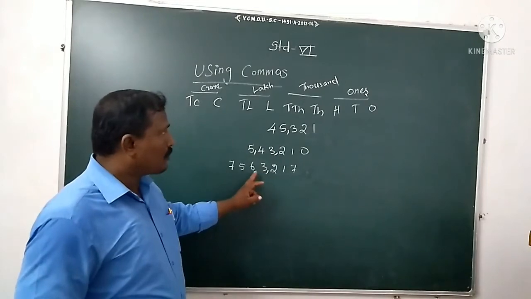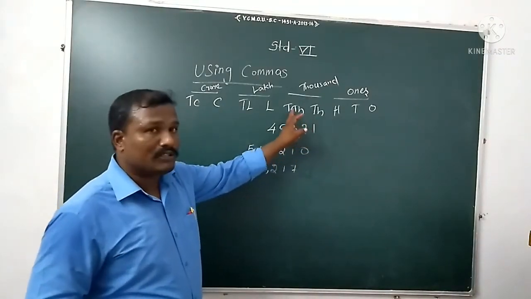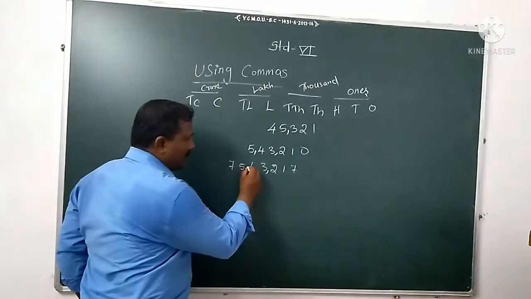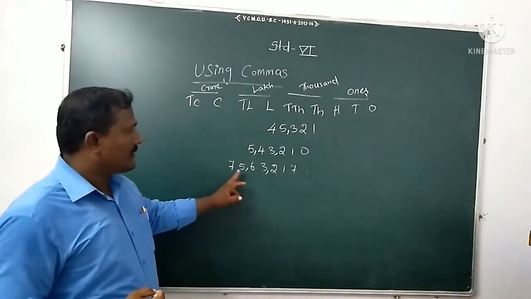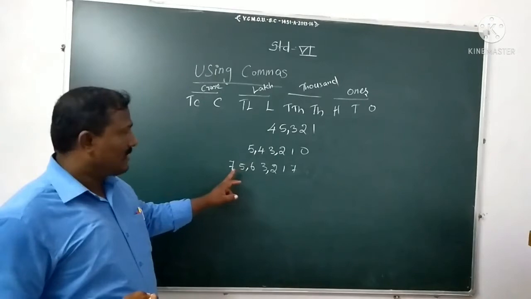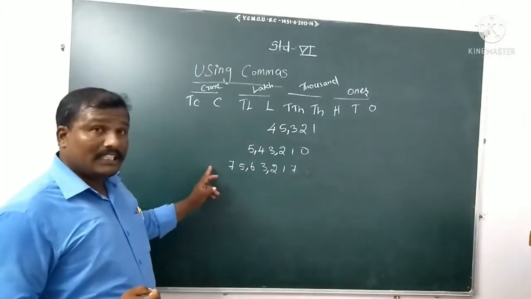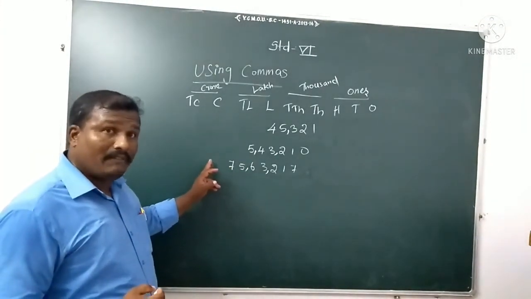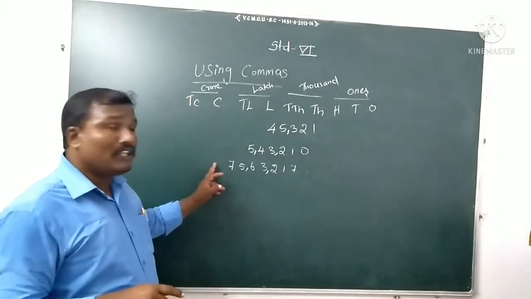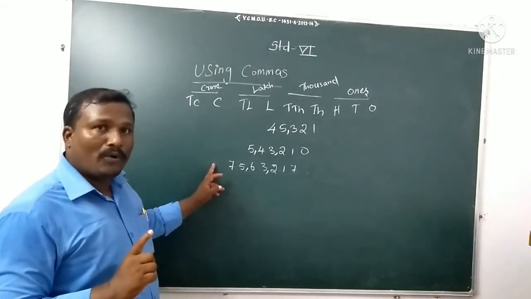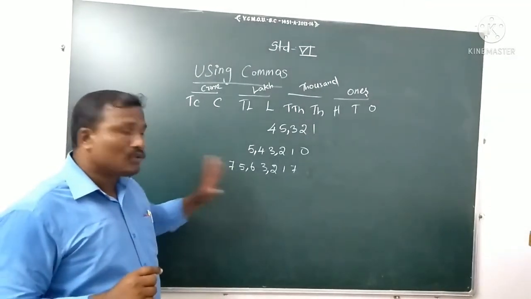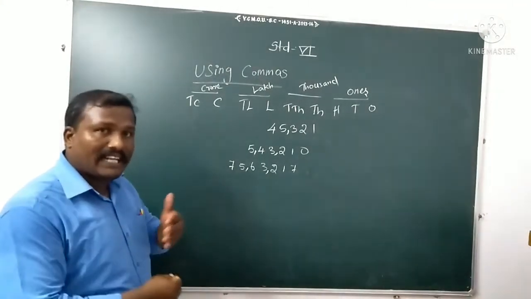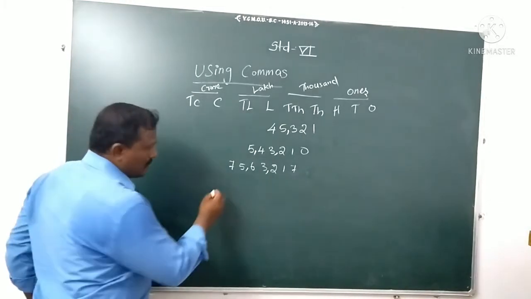Then the thousands period after 2 more digits: thousands, ten thousands. You have to give the second period. Then lakh, ten lakh: it's the lakhs period. After that, if we had any number, we would put a third period, but we don't have any number, so no need. So this is a 7-digit number. I give 2 periods. Let me take another, an 8-digit number.